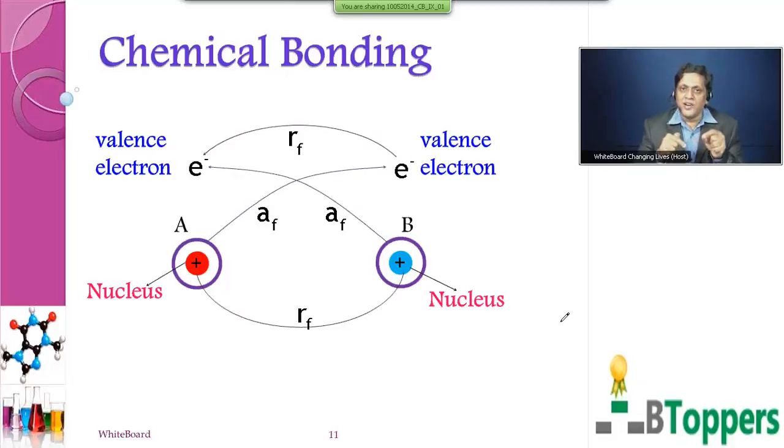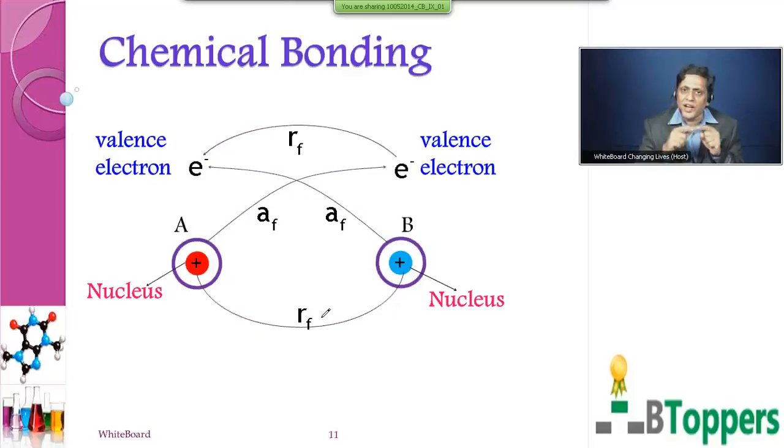Here in this slide we will explain the genesis of the attractive force. The attractive force, children, will be between the electrons of one atom and the nucleus of another.